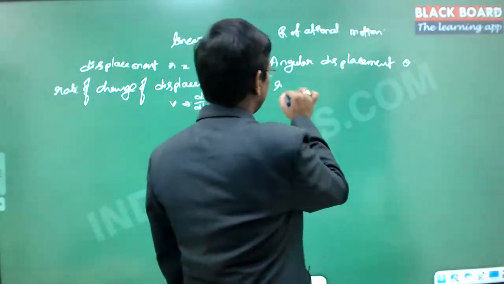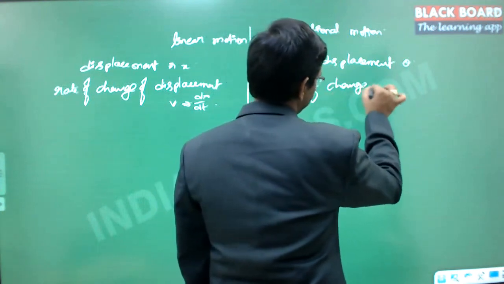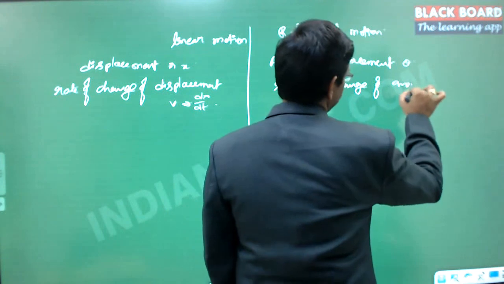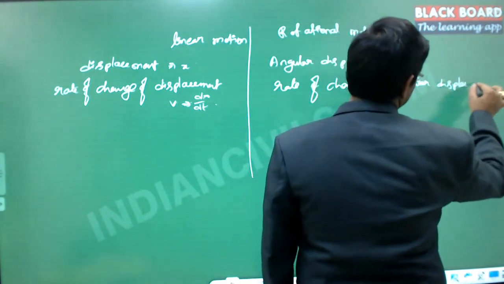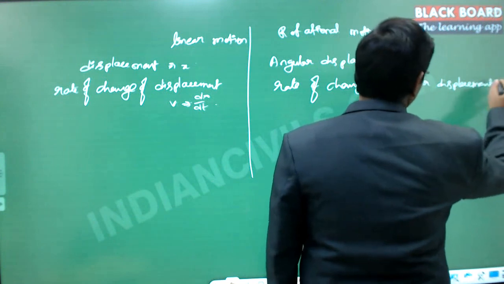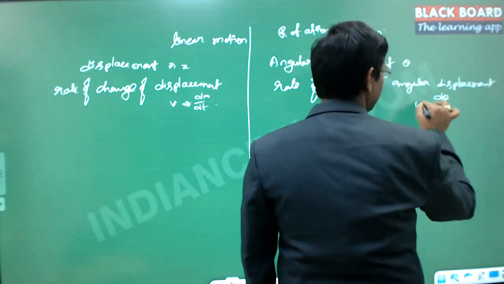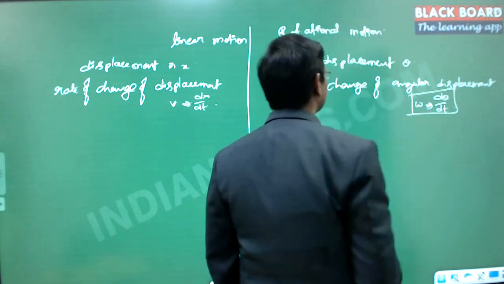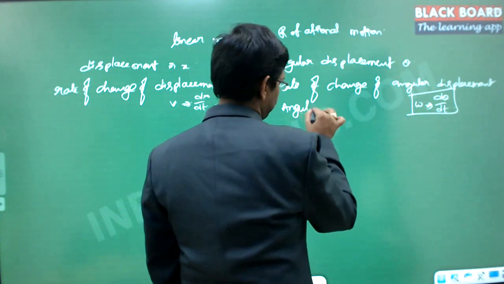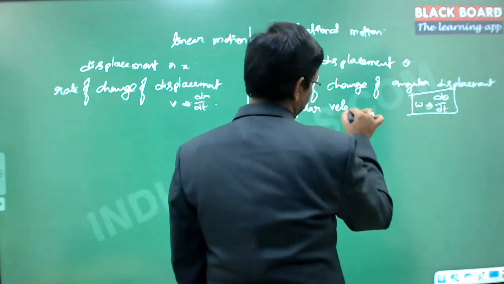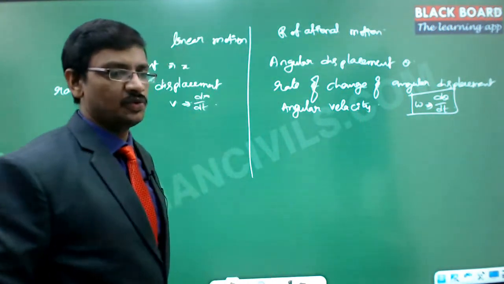The rate of change of angular displacement is d theta by dt, and this is represented with omega, and this is called the angular velocity. Right, so angular velocity is represented with omega.